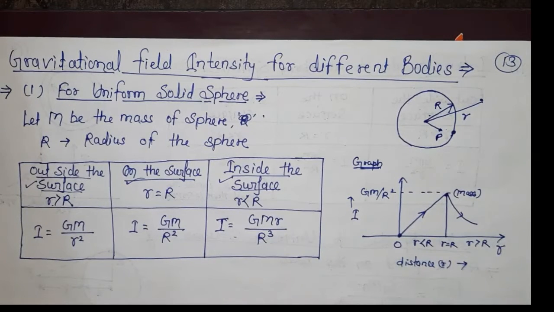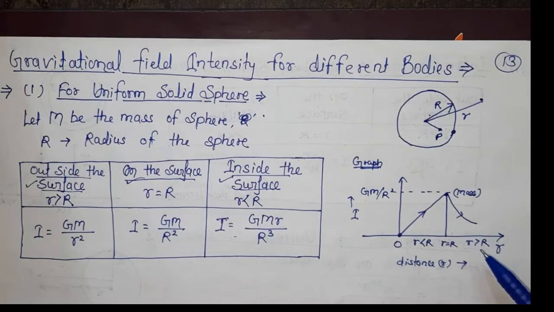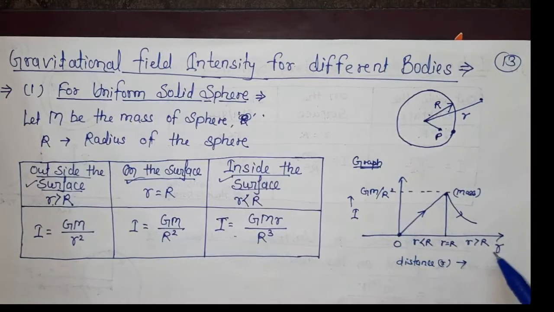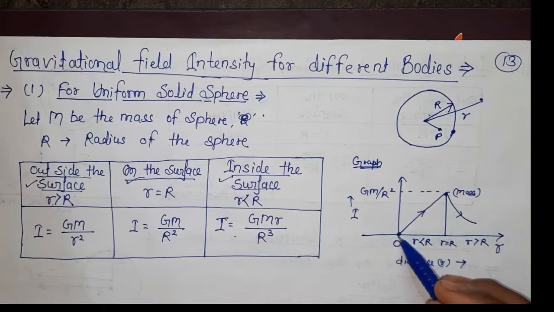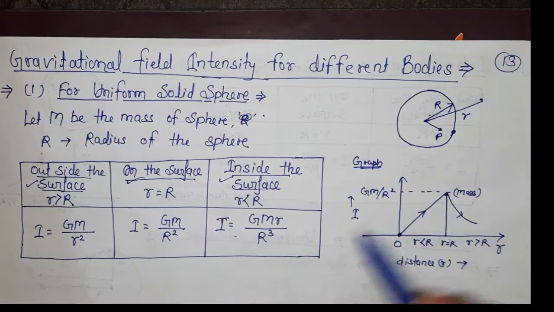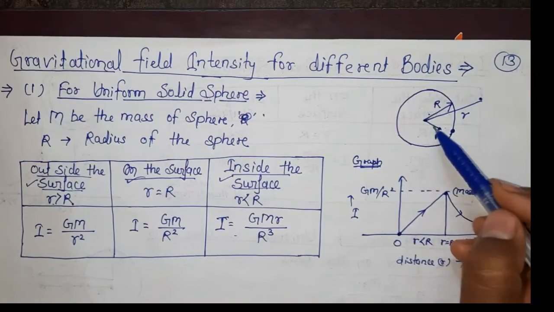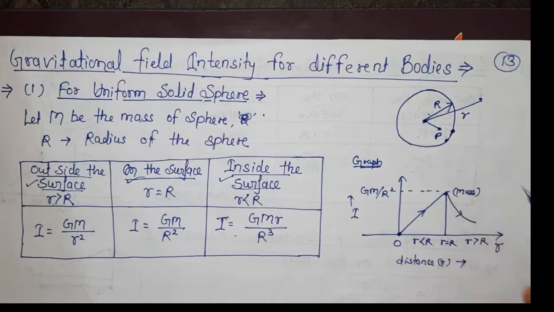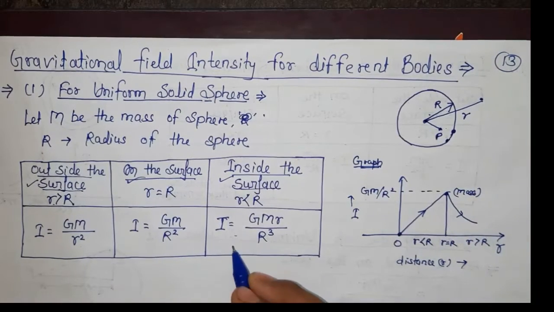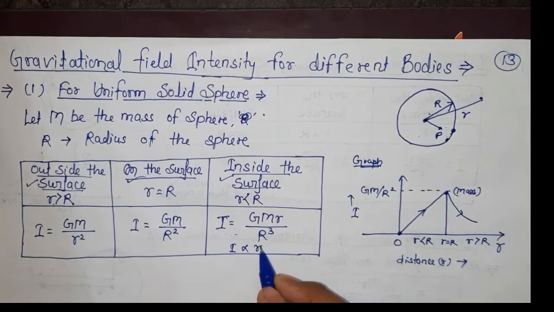gravitational field intensity. One point we have to remember in this is the graph. See here, this is your intensity distance graph. This point is your origin. From here to here, means from origin to surface, your intensity is directly proportional to small r.